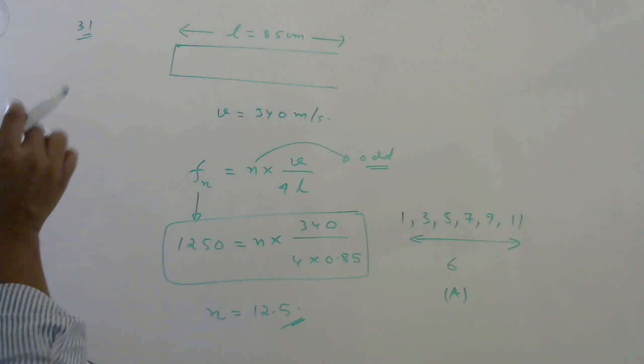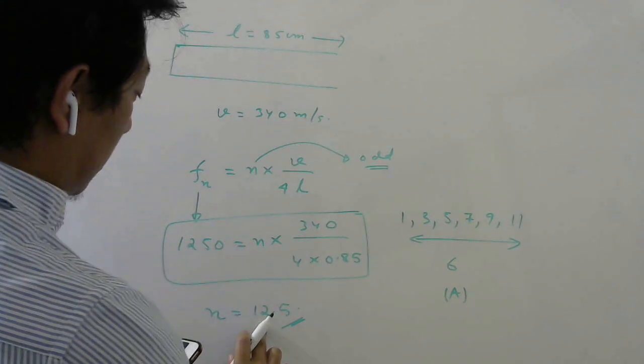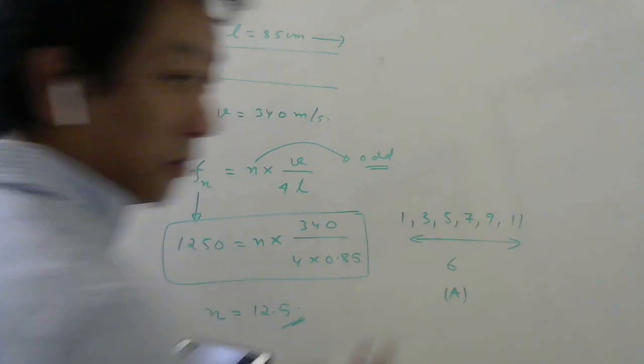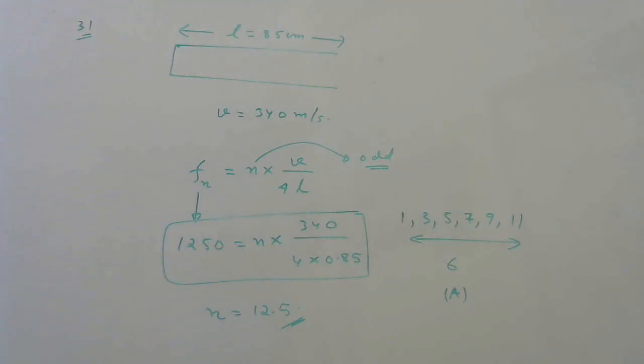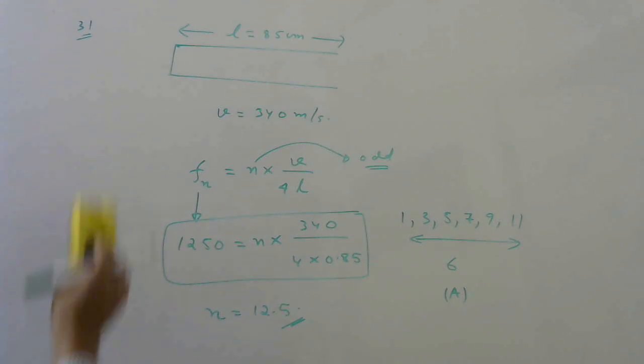If it was an open pipe and you got this number, then it will be from 1 to 12, because even is also allowed, odd is also allowed. Let us now see question number 32.